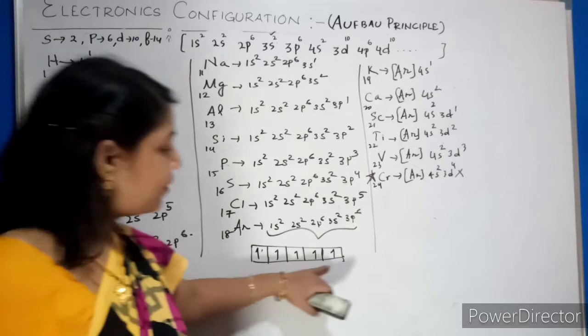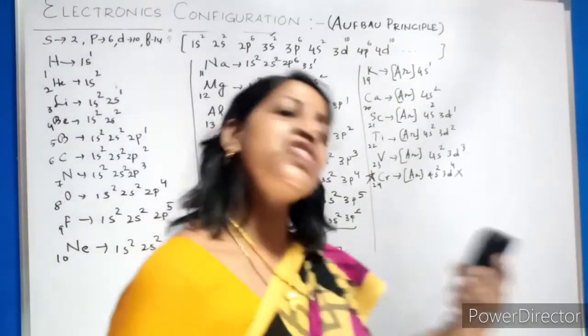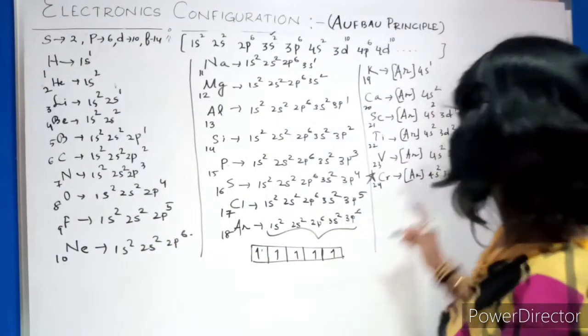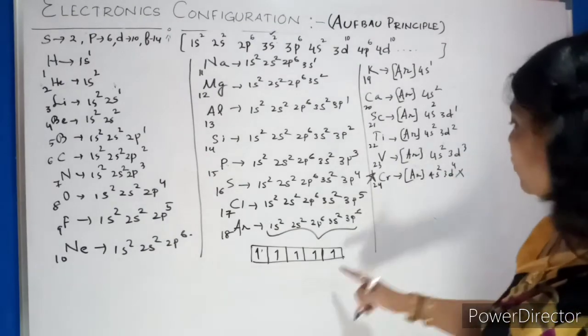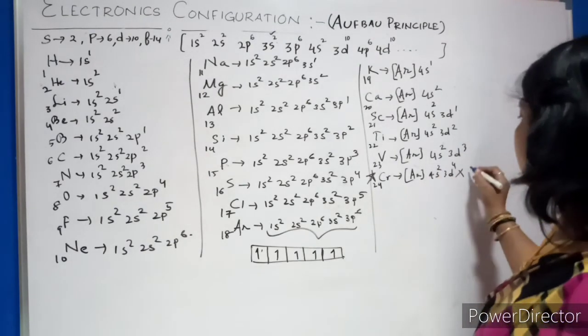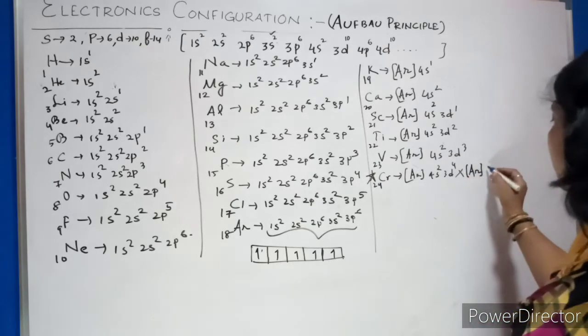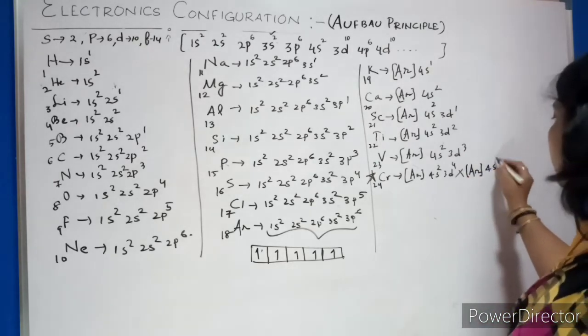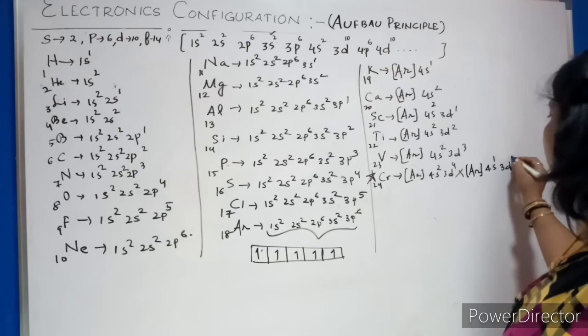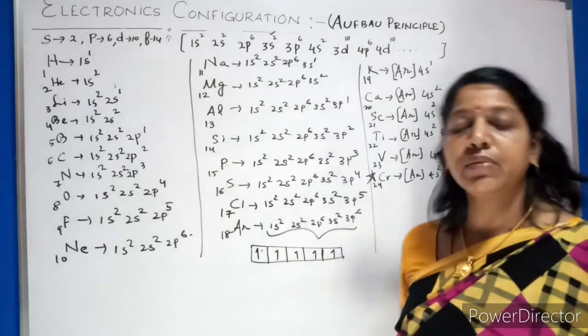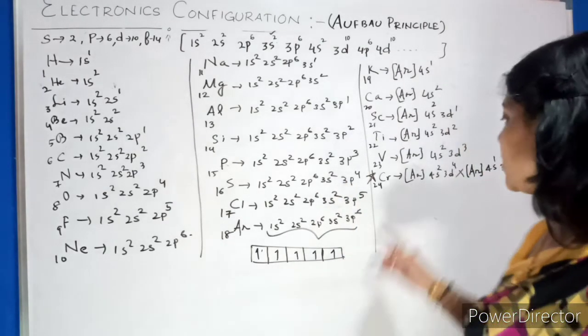So the half filled state is more stable. That's why, when it is having 3d4 and 4s2, it will take one electron from the s orbital. So it will write argon 4s1 3d5. This is an exception. Similarly, copper is also an exception. Let us see.